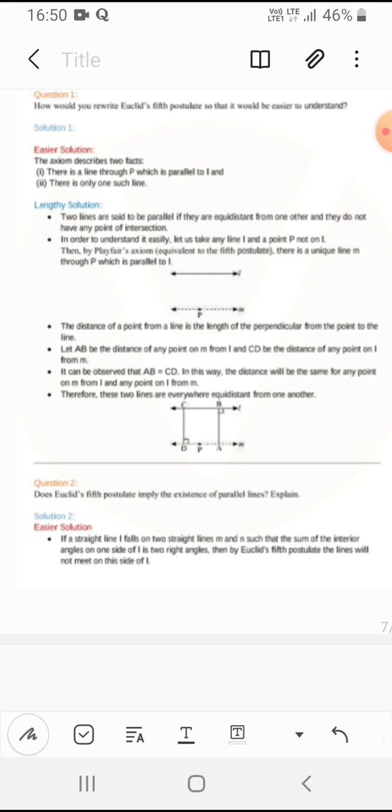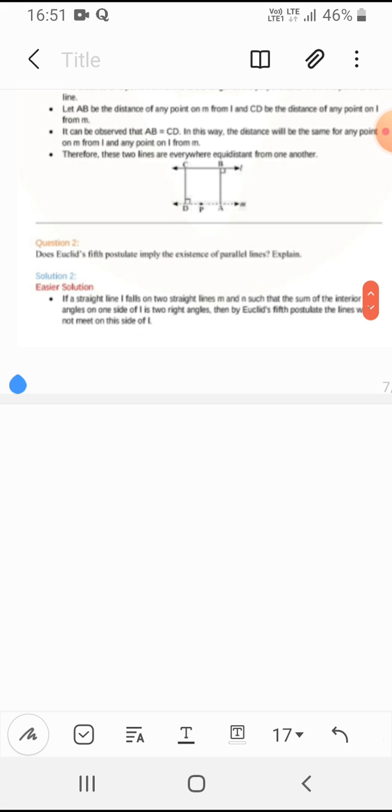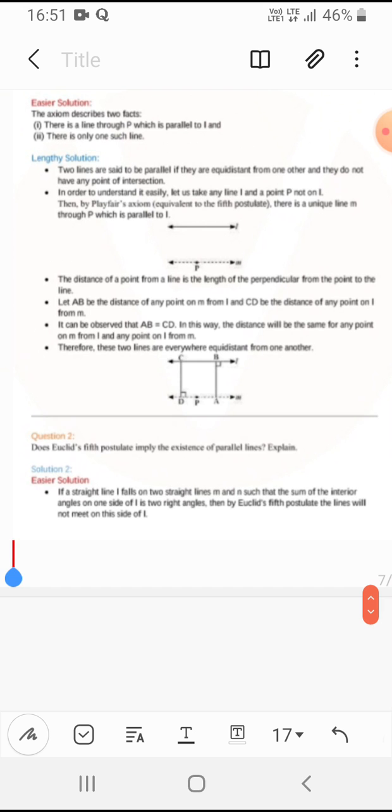The second question is: does Euclid's fifth postulate imply the existence of parallel lines? Explain. If a straight line l falls on two straight lines m and n such that the sum of the interior angles on one side of l is two right angles, then by Euclid's fifth postulate the lines will not meet on that side of l.